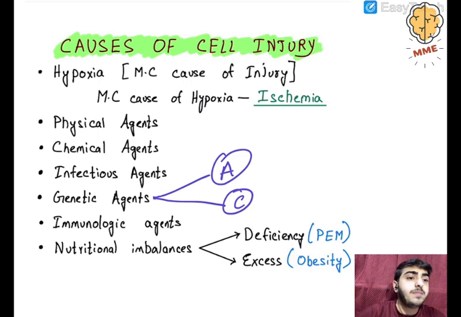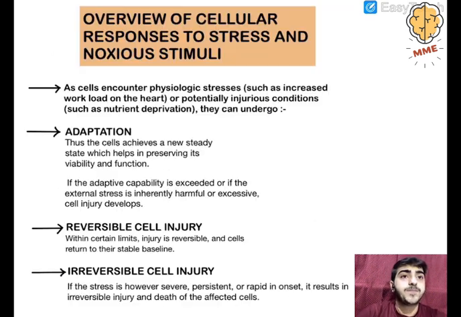Nutritional imbalances can be either a deficiency of a nutrient, which is related to protein energy malnutrition, or an excess of nutrition, which can cause obesity. So these are also the causes of cell injury. Okay, so let's move further.